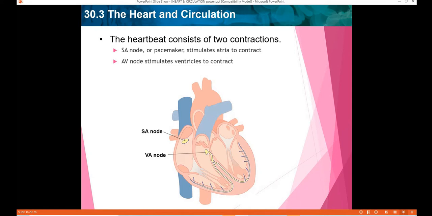If the SA node is seriously damaged by injury or disease, it can be replaced with an artificial pacemaker that is implanted into the heart. You must have heard about people getting an artificial pacemaker installed into their heart. Many people are born with heart defects, like a hole in the heart. Or a healthy person may meet with an accident and the heart is damaged. If the SA node is damaged, because of a birth defect or due to an accident, it can be replaced.